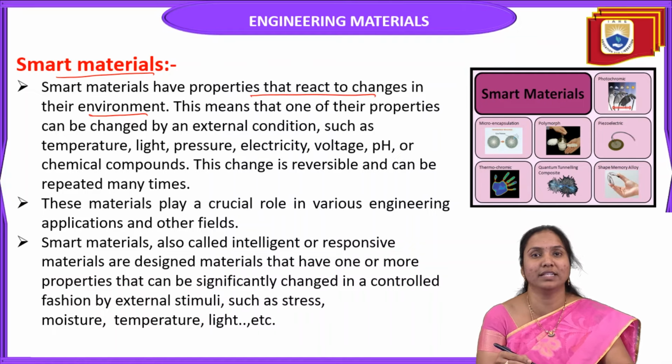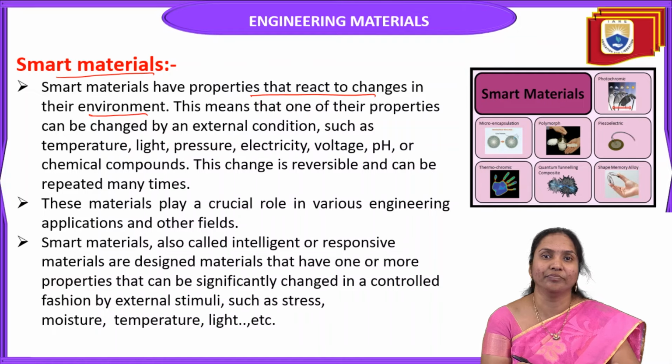These properties can change with their environment, it is self-motivation. Those materials are called smart materials. That's why they are also called intelligent materials or responsive materials.